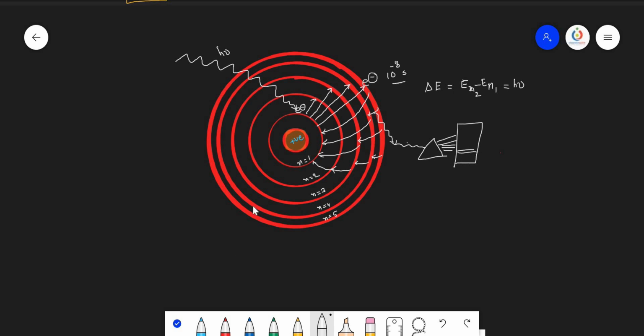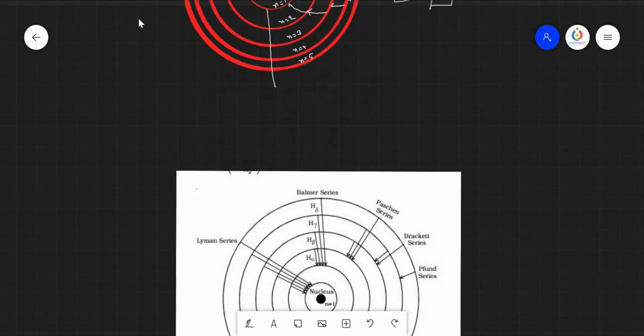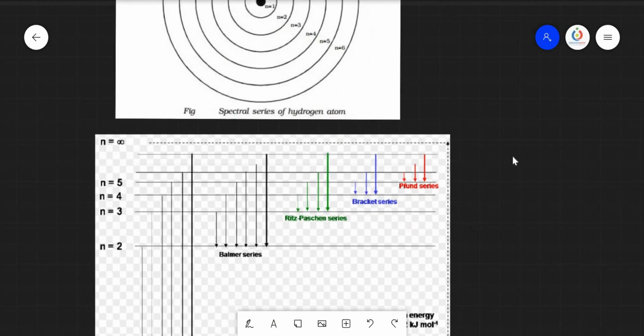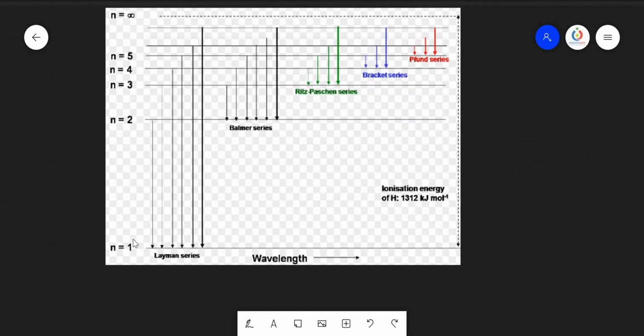So let us now discuss those regions. Here you just cut the circle at a point like this and stretch it, so we get the circular lines in the form of horizontal lines. Now it appears like this. Imagine this is the first orbit, second orbit, third orbit, fourth, fifth and sixth, up to infinite levels.